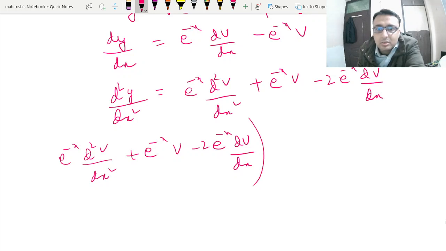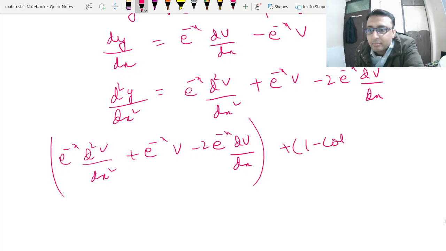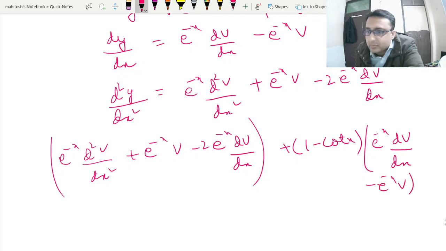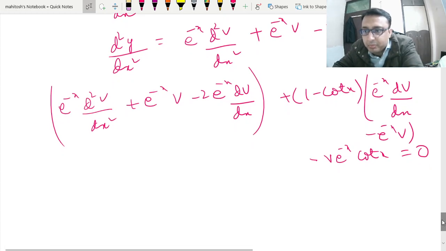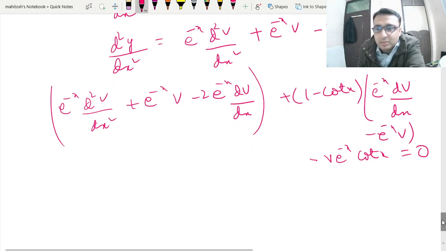Okay, now the second thing over here is that 1 minus cot x upon e to the power minus x dv upon dx minus, and minus of y is your v e to the power minus x cot x, and this is put to 0 to find the other part of the solution, because we are told to do it by variation of parameters. So that side is put as 0.